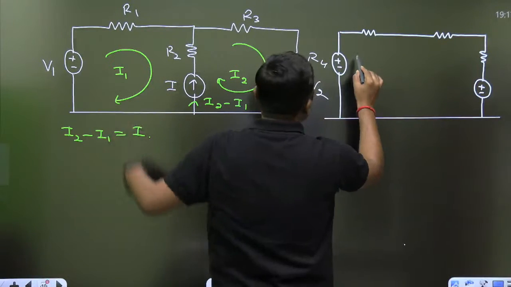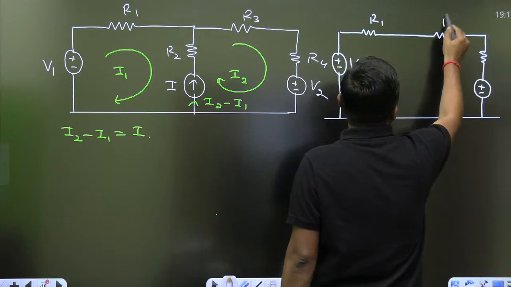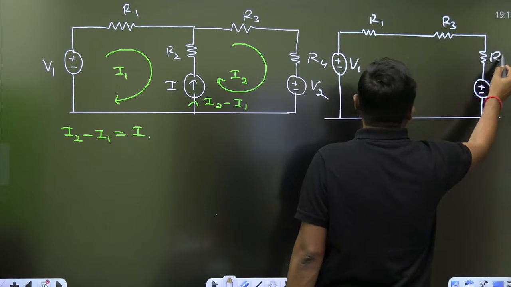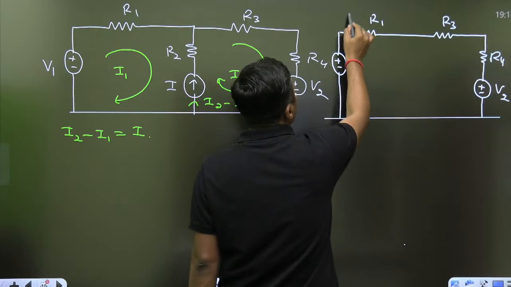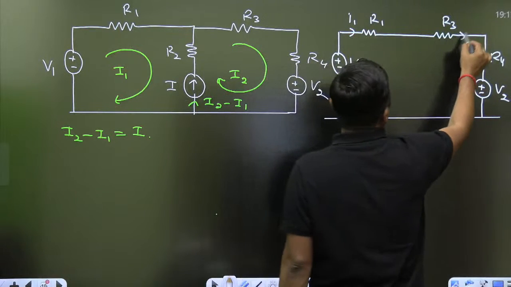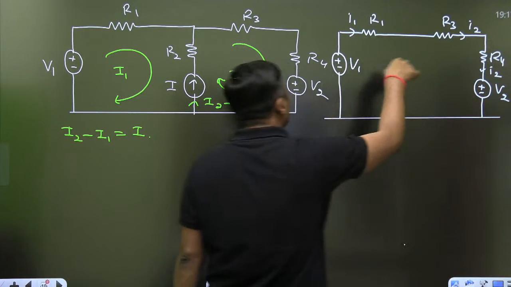So this is V1, this is R1, this is R3, this is R4 and this is V2. What is the current here? I1. But what is the current here? I2. And now write down the KVL.